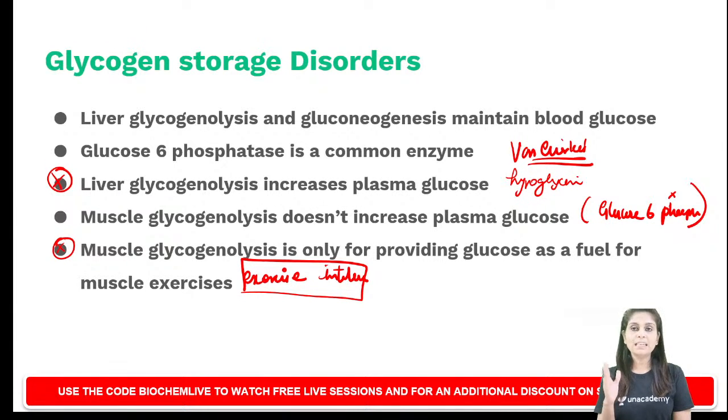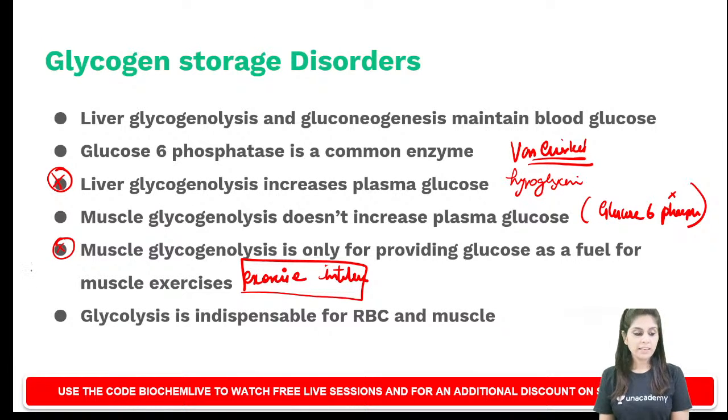Now what if there is a glycolytic enzyme defect? I want you to know that glycolysis is indispensable for RBCs and white muscle fibers. So if there is a glycolytic enzyme defect, what are the cells which get affected, all of you? Very good. RBCs get affected and muscle gets affected. When RBCs get affected, RBCs won't be able to generate ATP.